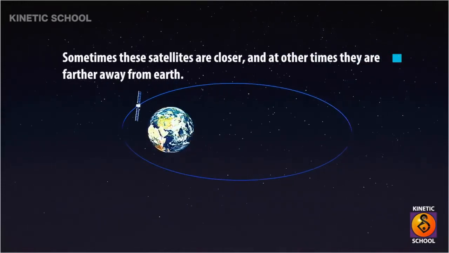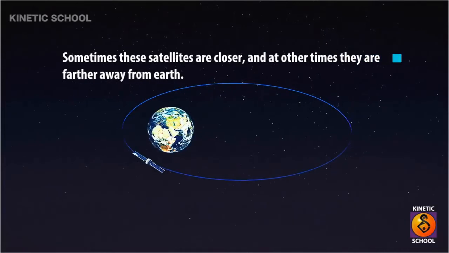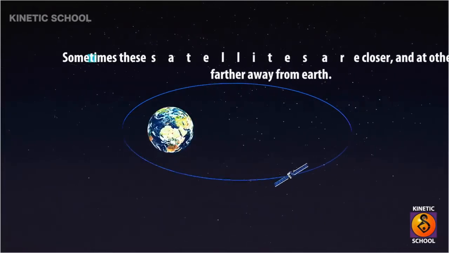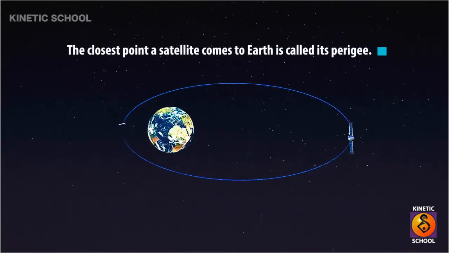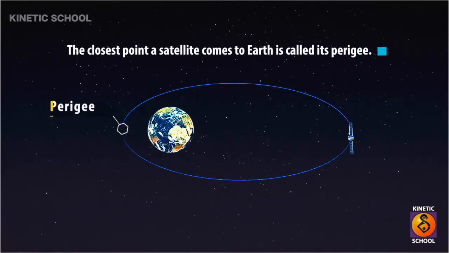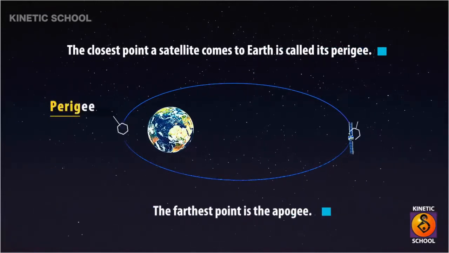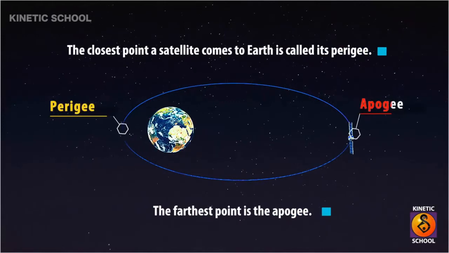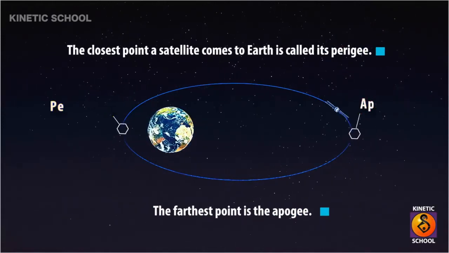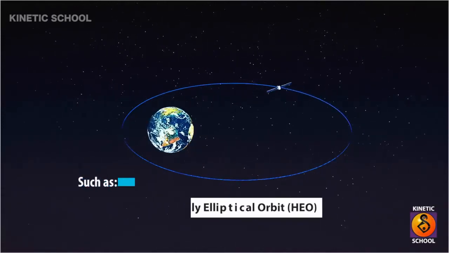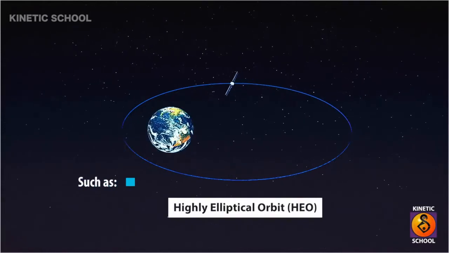Sometimes these satellites are closer, and at other times they are farther away from Earth. The closest point a satellite comes to Earth is called its perigee. The farthest point is the apogee. The most common example of elliptical orbit is highly elliptical orbit.